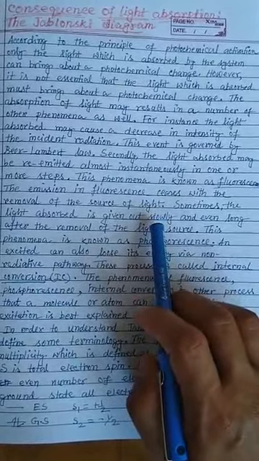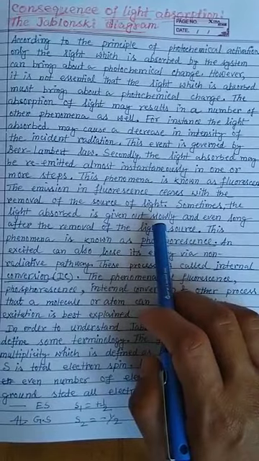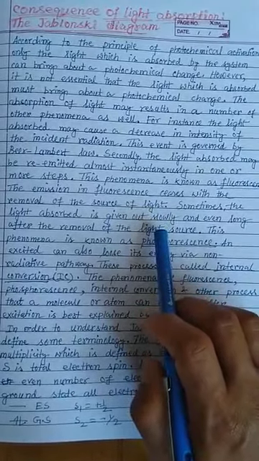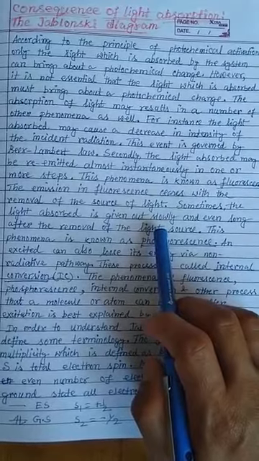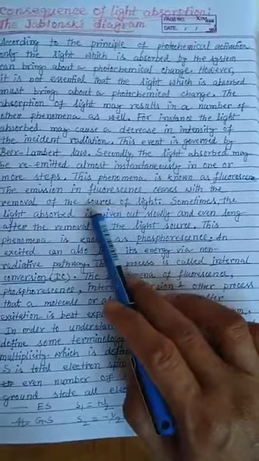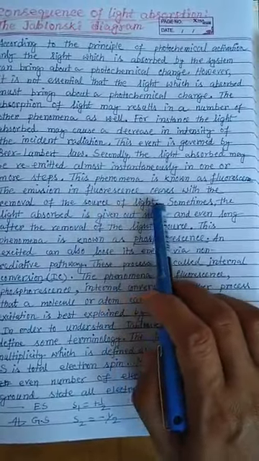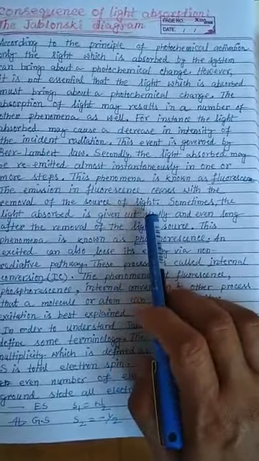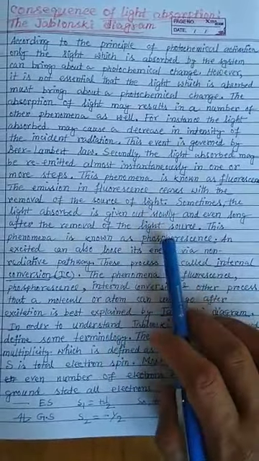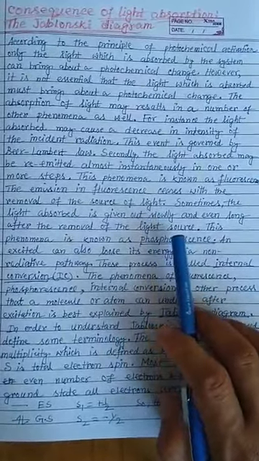You instantaneously supply the radiation, the molecule goes to the excited state, returns back to the ground state, and emits a photon of a particular wavelength. So this phenomenon is fluorescence. The emission in fluorescence ceases with the removal of the source of light. Sometimes the light absorbed is given out slowly and even long after the removal of the light source.